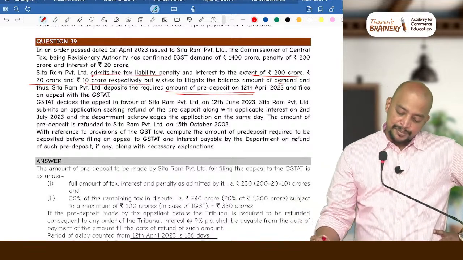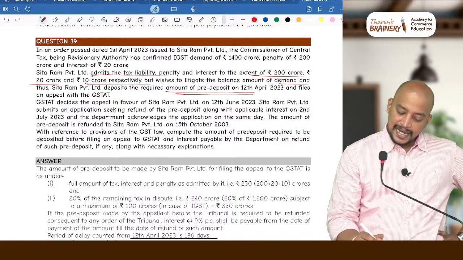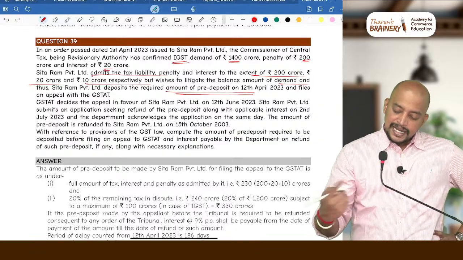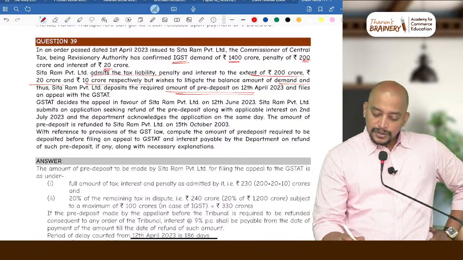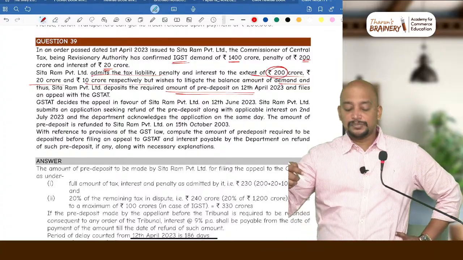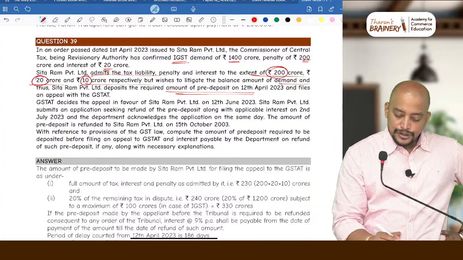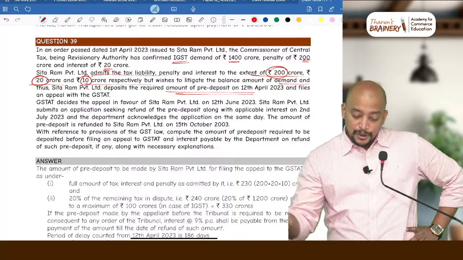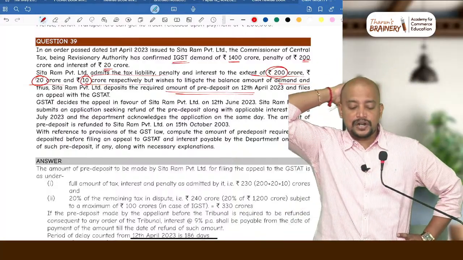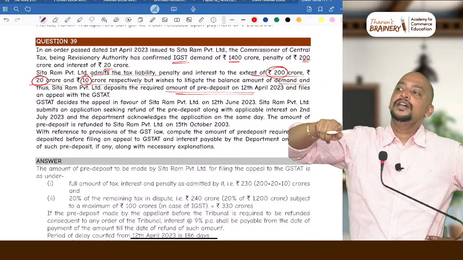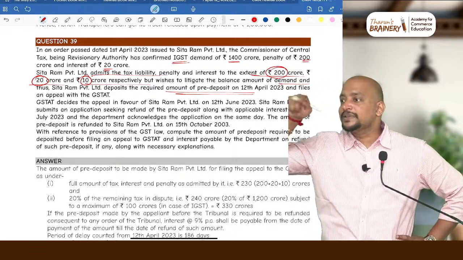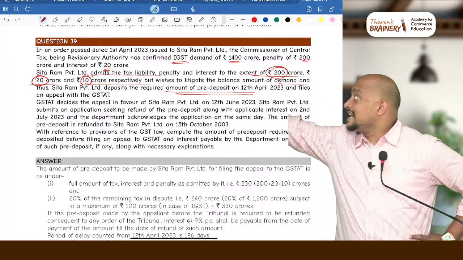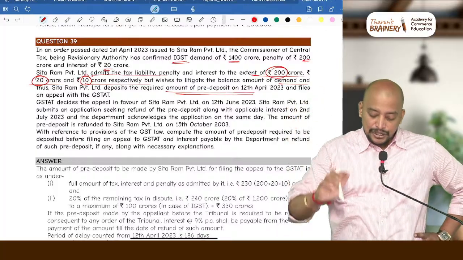So how much will be the pre-deposit? Total how much per IGST? Here they gave IGST. Total how much? 1400, 200 and 20. In that how much are they admitting? 200 crore. Means accordingly the applicable penalty and interest also they need to pay. Correct? How much is the admitted due? 230 crores. What is the disputed tax? Disputed tax 1400 minus 200. How much? 1200. 1200 into 10% is how much? 120. But the maximum will be only 40 because it is IGST. Because it is IGST, subject to maximum 40.